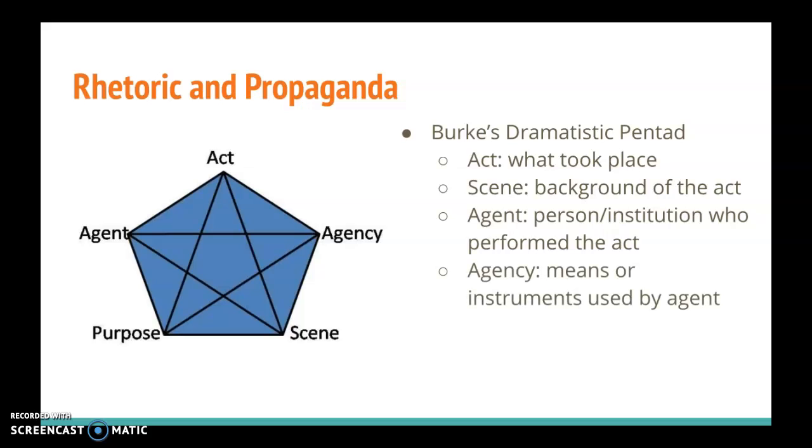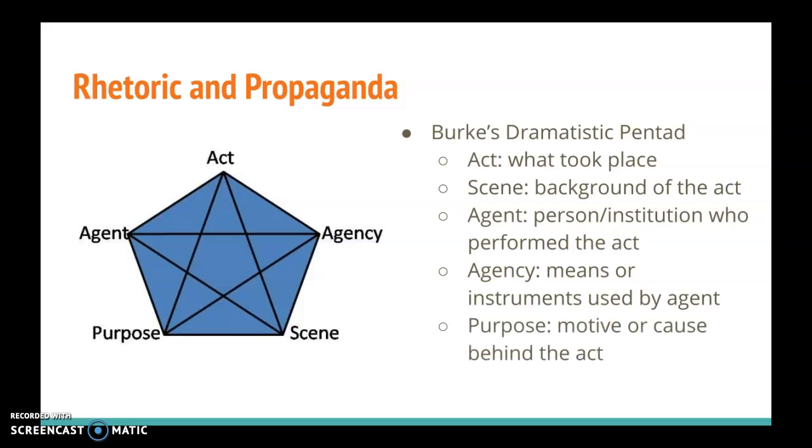Agency is the means or instruments that were used by the agent. So this is kind of the way that the message was sent, so to speak. Did they give a speech? Did they send out a message? Did they send out an advertisement? Was it in an email? Was it over television? All of these different means have different impacts on the way that the message is perceived.